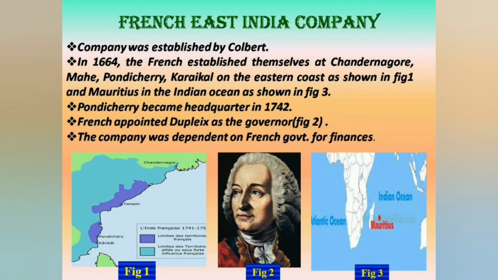French East India Company. The French were the last to appear in India. Soon the French traders arrived on the scene. They established their trade settlements at Pondicherry, Mahe, Chandranagore, etc. Dupleix, the Governor General at Pondicherry, played a major role in the expansion of French power in India. The company was dependent on the French government for its finances. In figure 1 and figure 3, you can see their trade settlements.